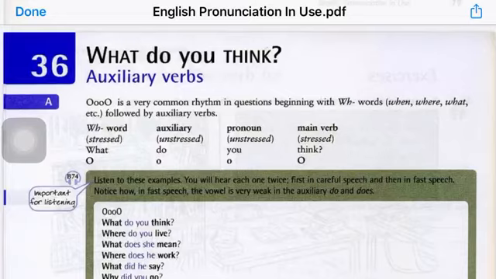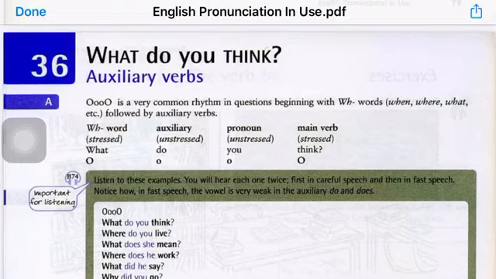Everyone. Today we're going to start with a new unit from the Blue Book, that is Unit 36, which deals with the weak forms of auxiliary verbs. In this unit we're going to see how auxiliary verbs will be pronounced when they are used in questions and sentences.